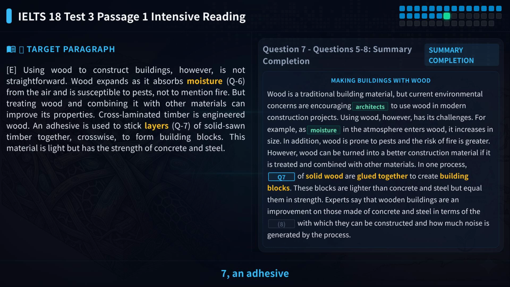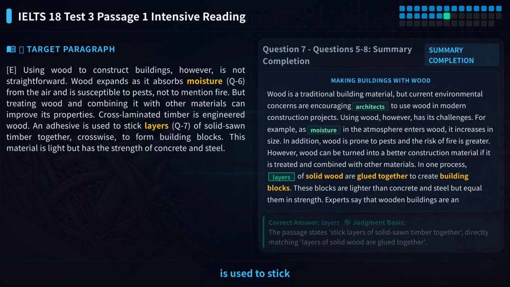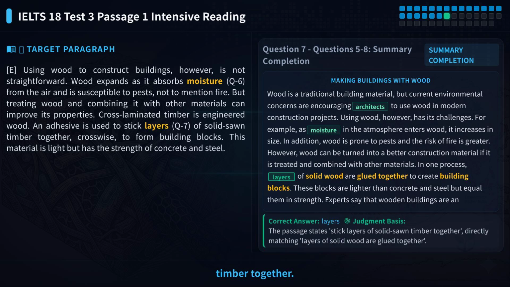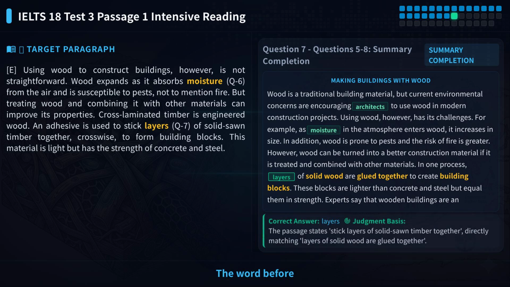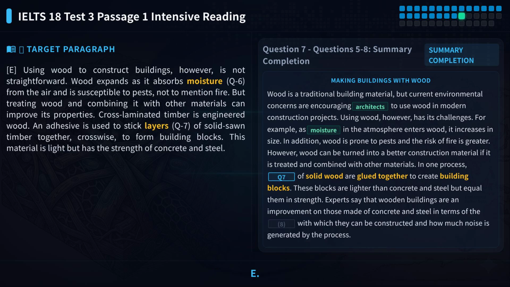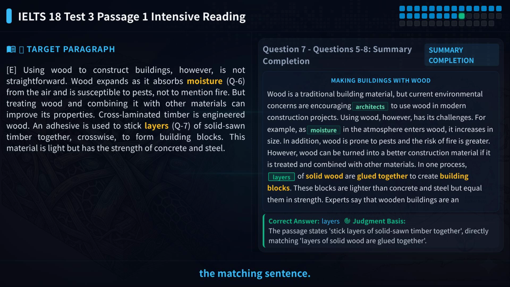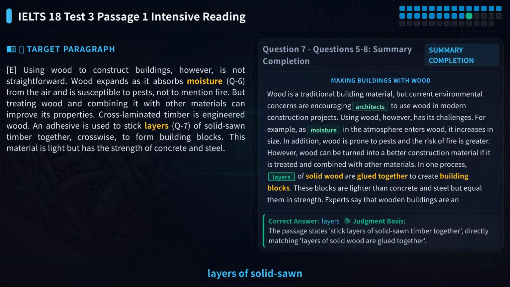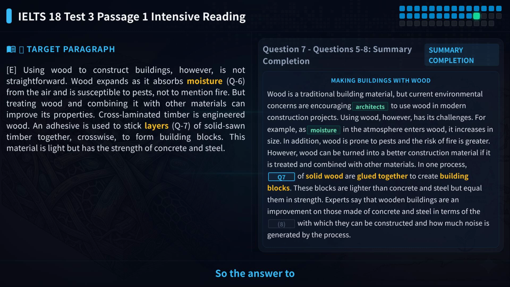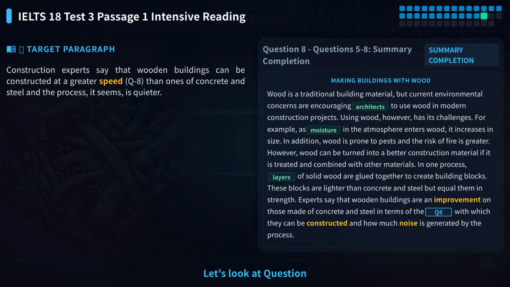Let's look at question 7. An adhesive is used to stick layers of solid-sawn timber together. Clue words are adhesive and solid-sawn timber. The word before the blank is stick, so we need a noun. Locate paragraph E. Scan for adhesive and solid-sawn timber to find the matching sentence. The original text says an adhesive is used to stick layers of solid-sawn timber together. The answer word layers is directly given. So the answer to question 7 is layers. Let's look at question 8.